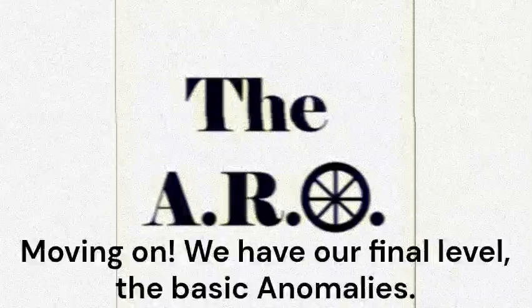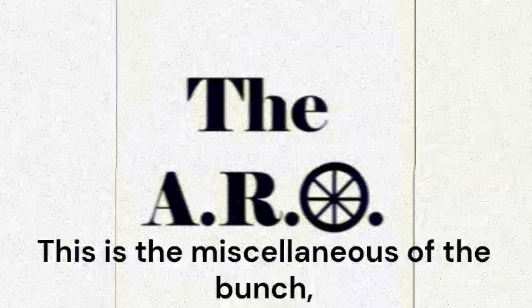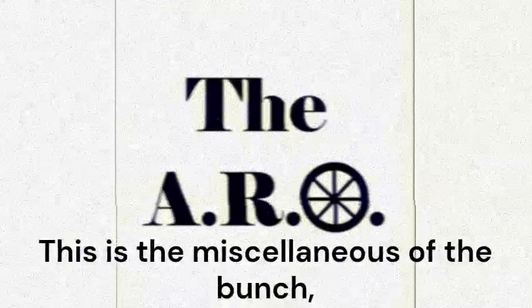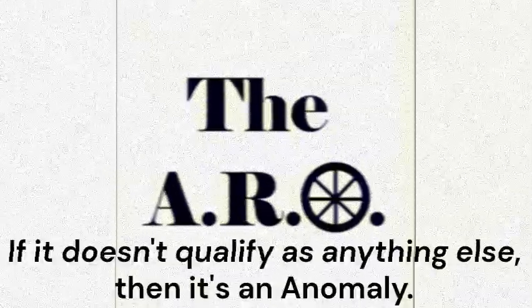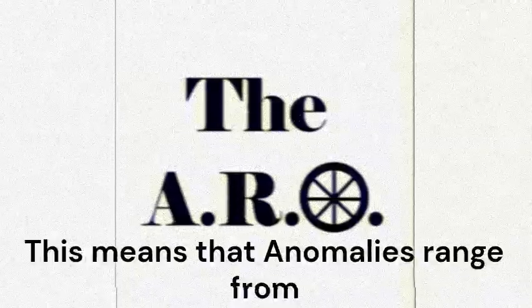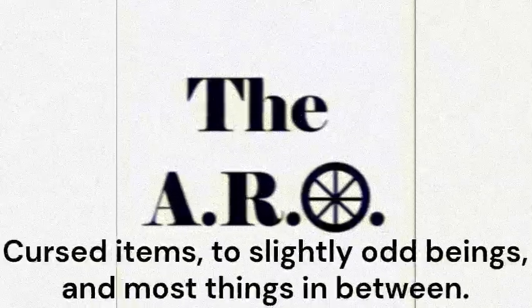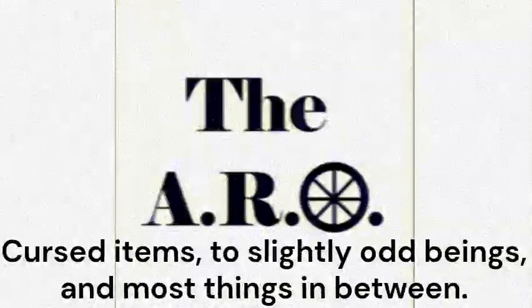Moving on, we have our final level, the basic anomalies. This is the miscellaneous of the bunch. If it doesn't qualify as anything else, then it's an anomaly. This means that anomalies range from cursed items to slightly odd beings, and most things in between.